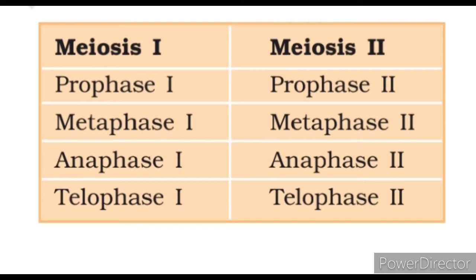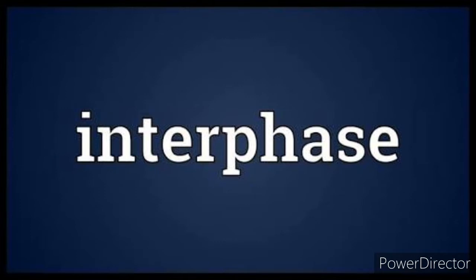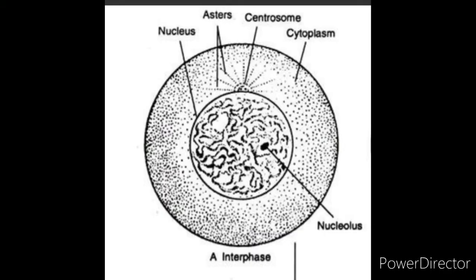So, first of all, we will start with meiosis first, that is heterotypic cell division. Meiosis first includes interphase, prophase first, metaphase first, anaphase first, and lastly telophase first and cytokinesis first. So one by one we will discuss each phase. Interphase is similar to that in mitosis. That means the interphase of both the divisions is similar.